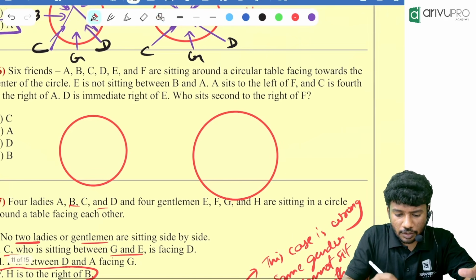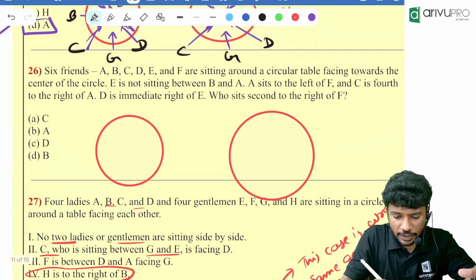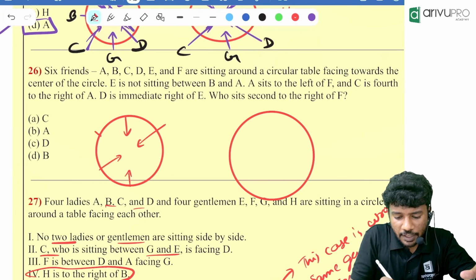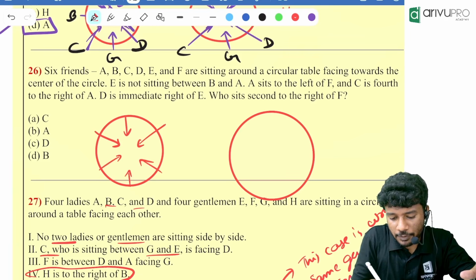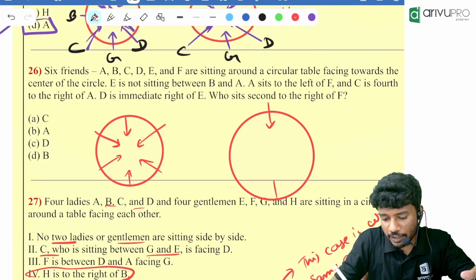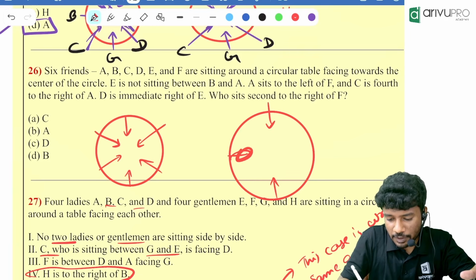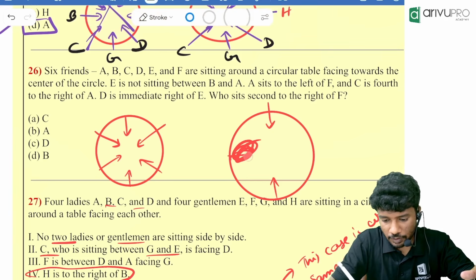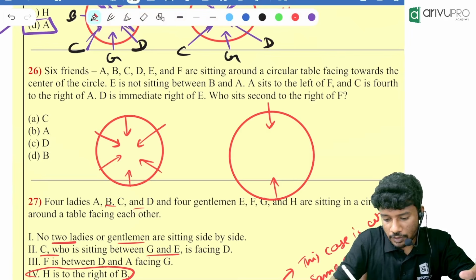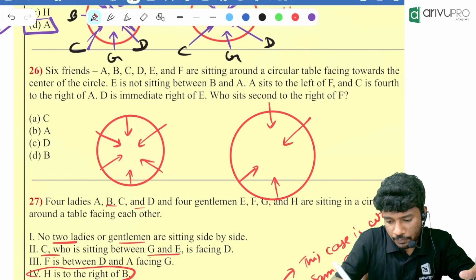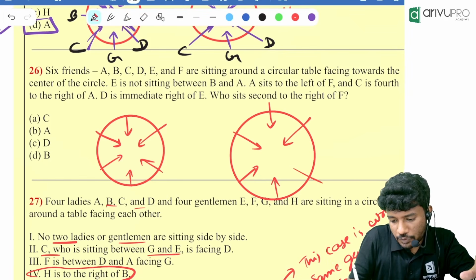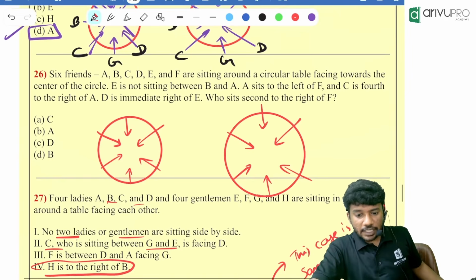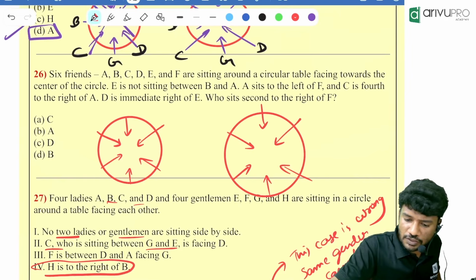So there are 6 people. So we will write it like they are sitting opposite to each other all the time. And remember this, people, the same approach we will be using in polygonal arrangement. The approach will be same. It will not be changing anywhere. So 6 people are there in total, sitting in a circular table facing towards the center.